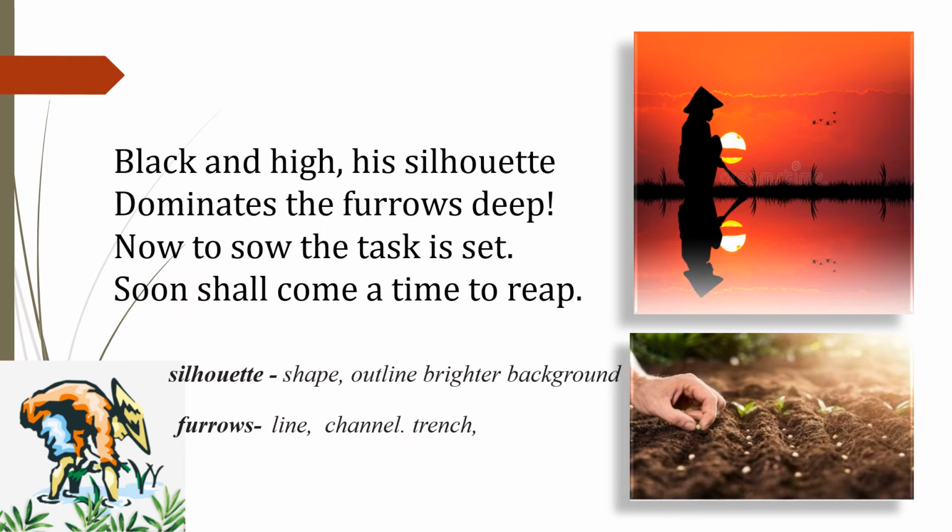And the farmer, the sower, he is dominating the furrows deep. The furrows are the lines deep inside the field where the seeds are about to be sown. So the farmer, the sower, is in control of the field.